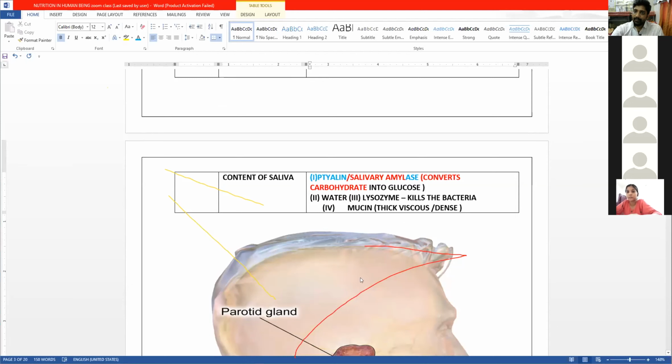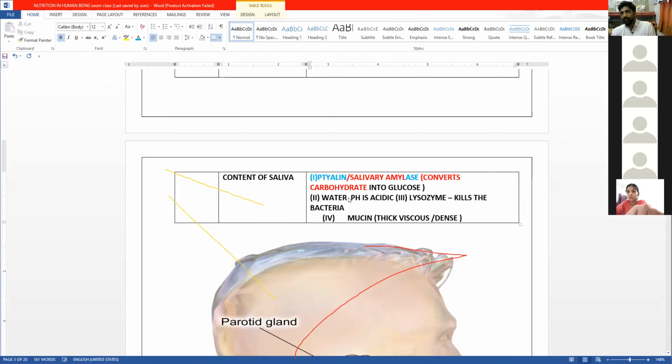Now, one more thing which has to be noted is pH. pH is something which determines whether the given liquid is an acid or base. So saliva is acidic. The pH of saliva is 6.8.